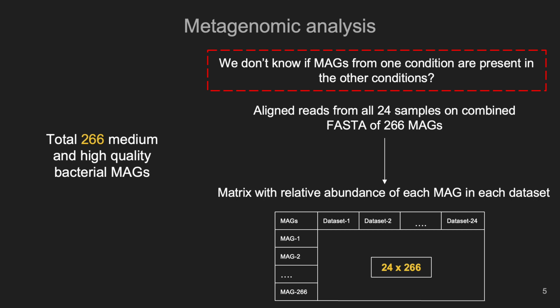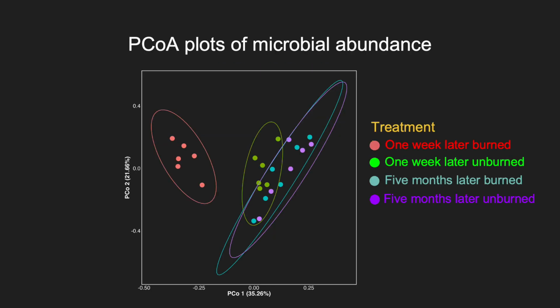This was actually pretty useful. One of the things we did with this matrix was calculate a PCoA plot of microbial abundance. As you can see, it's clear that the microbial abundance of samples a week after the burn is really different from all the other samples at all the other time points.